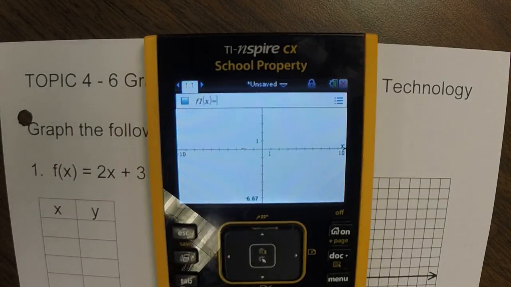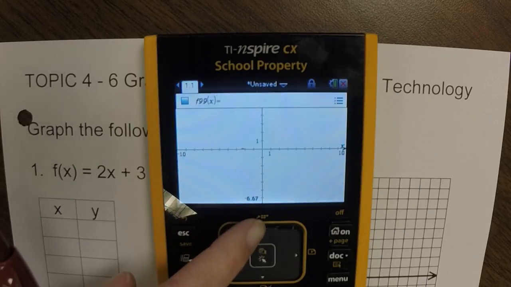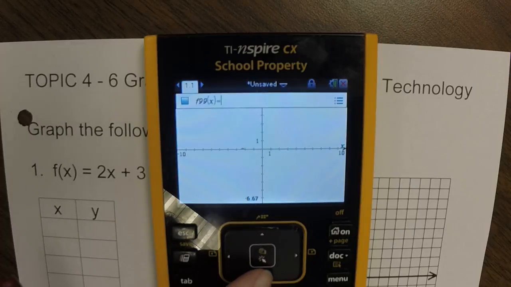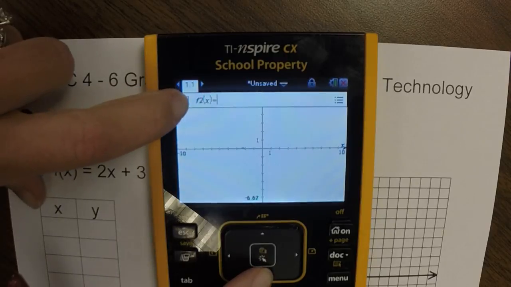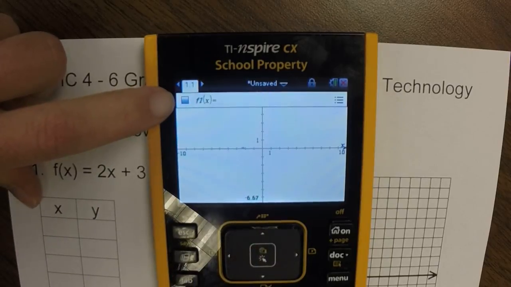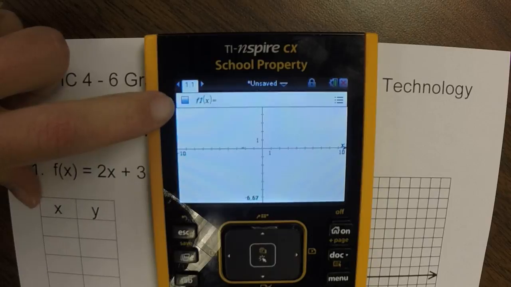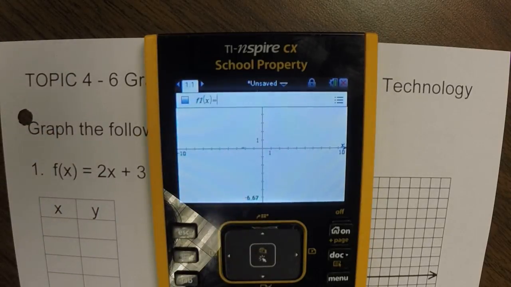So if I wanted to put in more than one equation, I could press up and go to F99 all the way through F1, or if I press down, there's F1, I could go to F2, F3. So just so you know, pushing the up or down, you could actually graph multiple graphs on the same coordinate plane. For us, however, we only want to graph one.